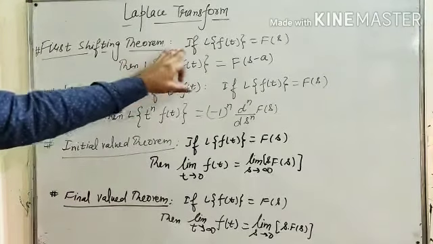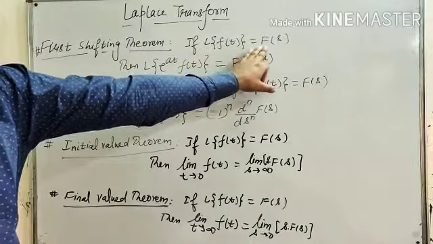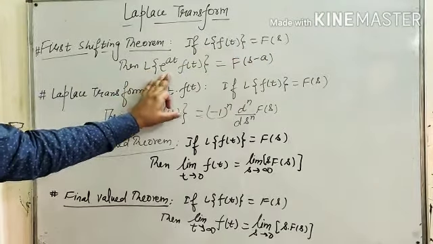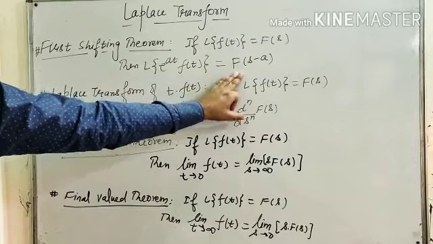So the first shifting theorem is: if Laplace of f(t) equals F(s), then Laplace of e raised to power at f(t) is equal to F(s minus a).